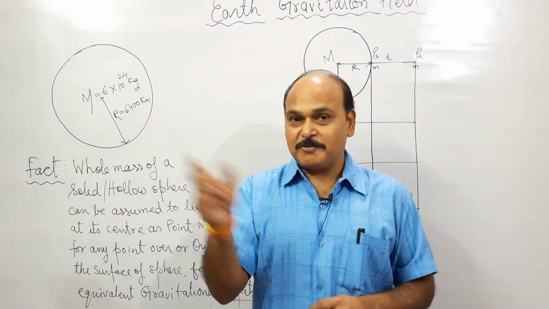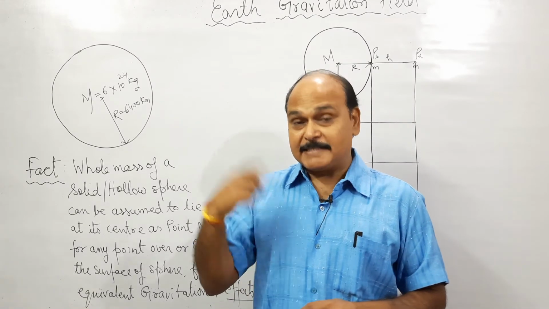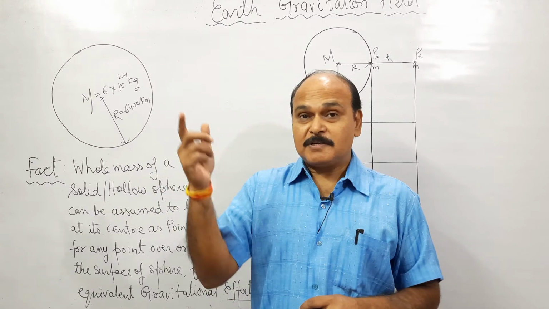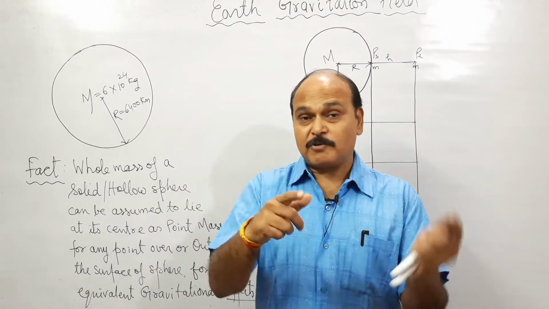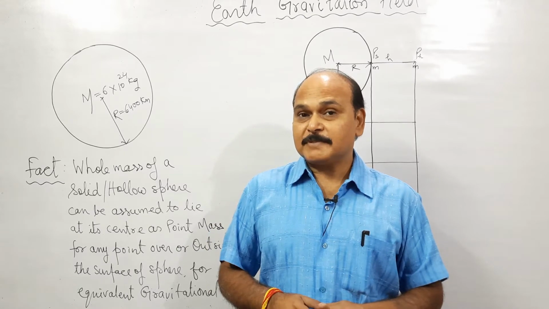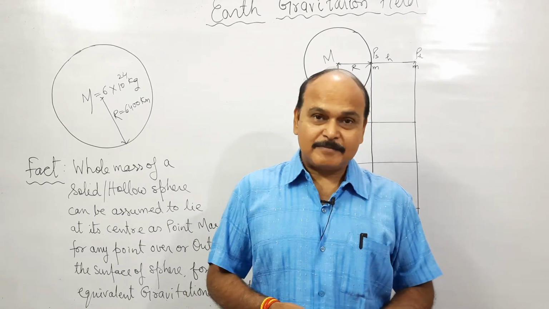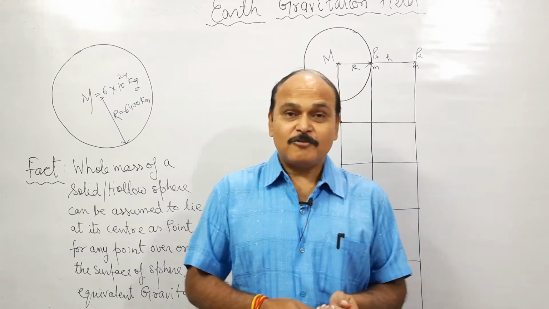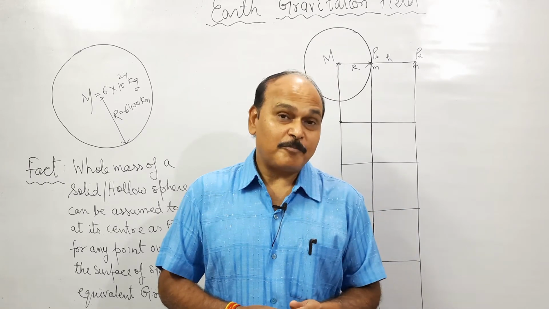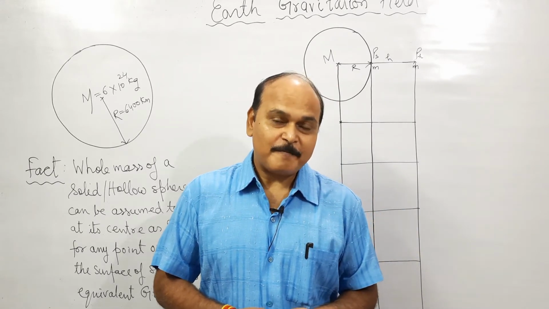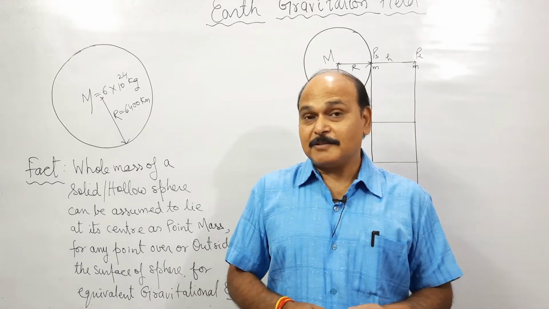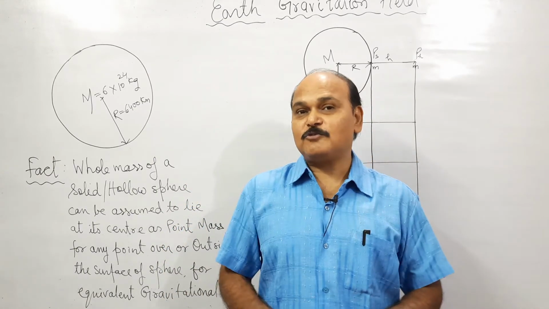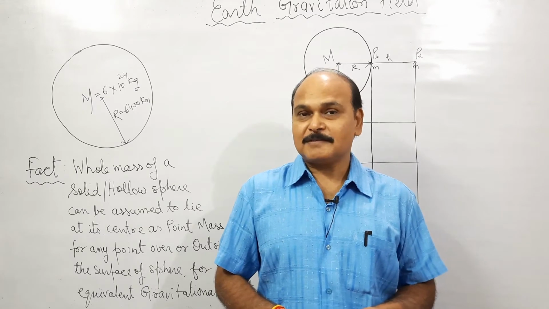The force was between 2 point masses, intensity, which was GM by r square, gravitational field intensity, was due to point mass M. Potential was also due to point mass M, and potential energy was also of point masses. So all the results which we summarized in the last class are exclusively used for point masses.